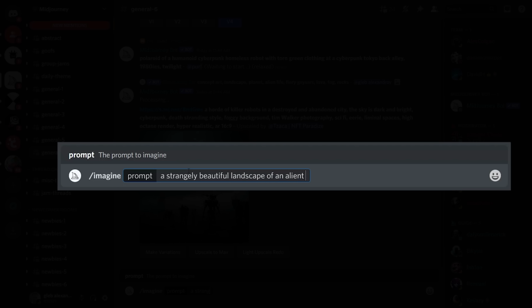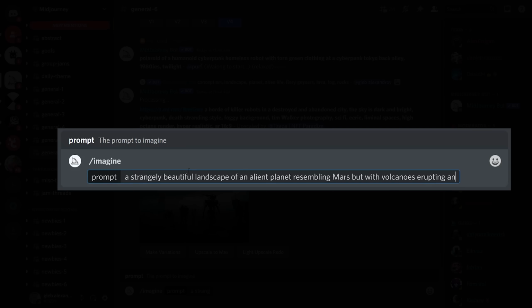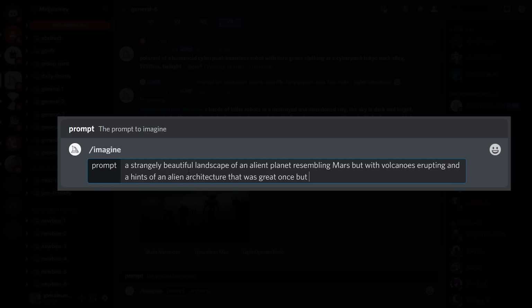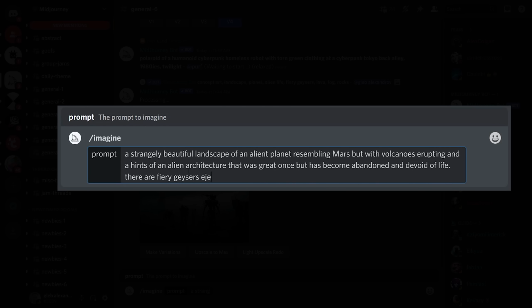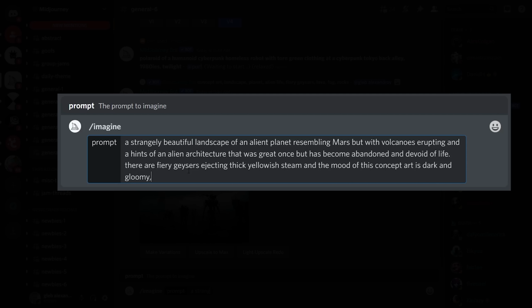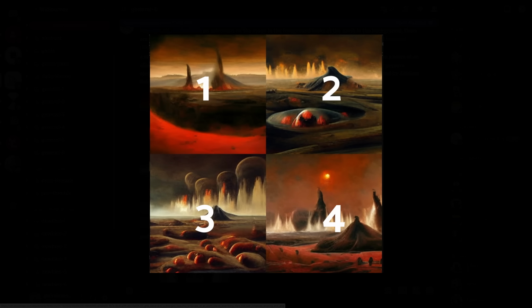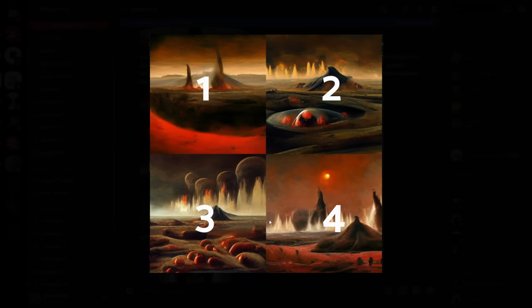A strangely beautiful landscape of an alien planet resembling Mars, but with volcanoes erupting and hints of an alien architecture that was great once but has become abandoned and devoid of life. Blah blah blah. Like it was painted by Zdzisław Beksiński, for example. It can sound really elaborate. Anyway, here we have a grid of spectacular Zdzisław Beksiński style images, numbered like that.